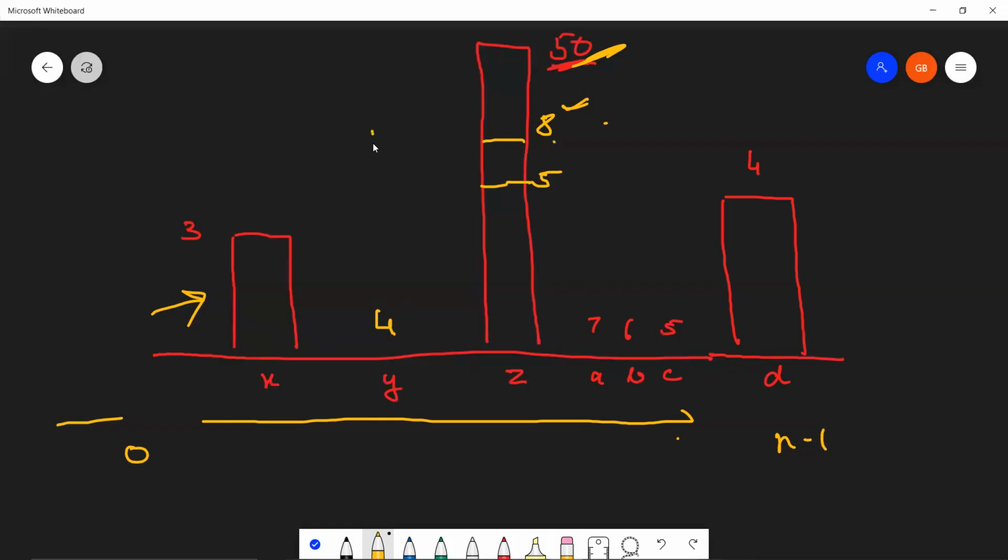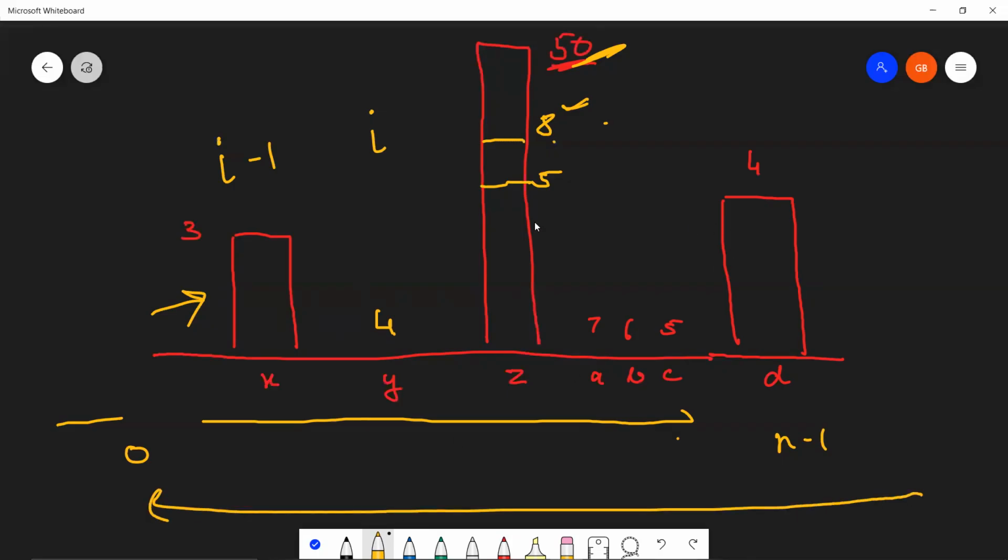So if you are finding for I, you need to check for I-1. Same goes for the right hand side. Now when you are traversing from here, again you will have to compute the strictest bounds. When you have computed the strict bounds from both the sides, you'll have the real restrictions in your restriction areas, right?